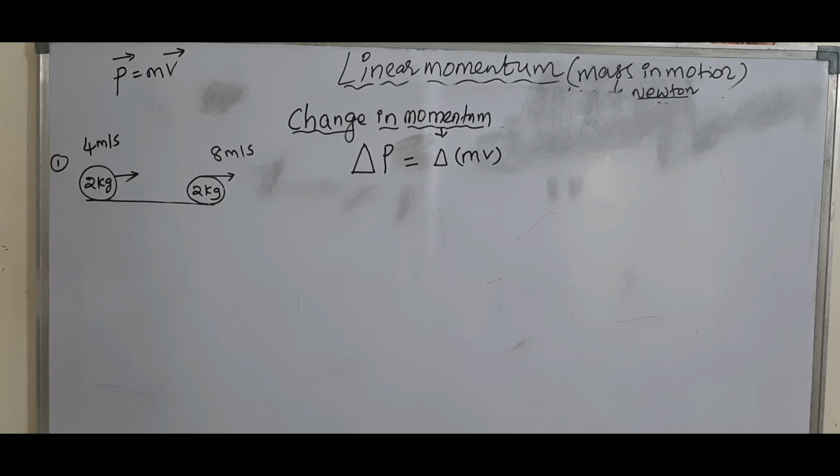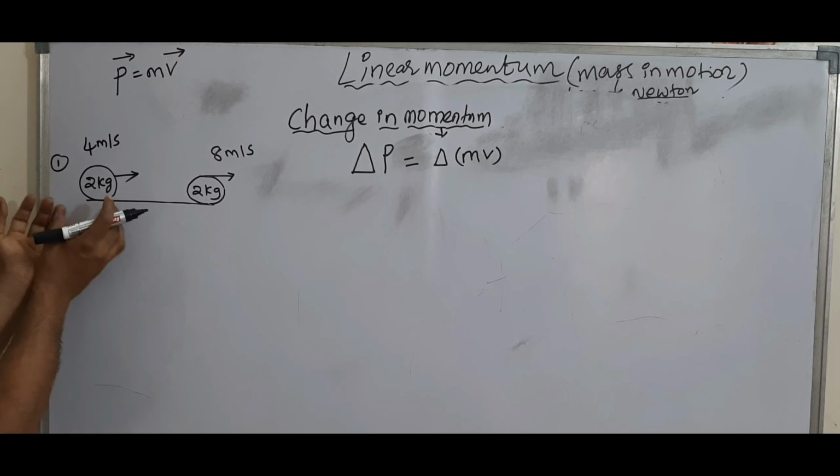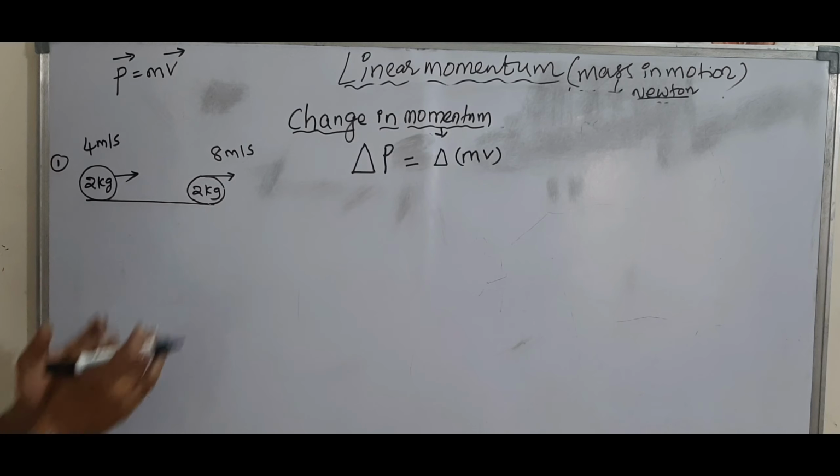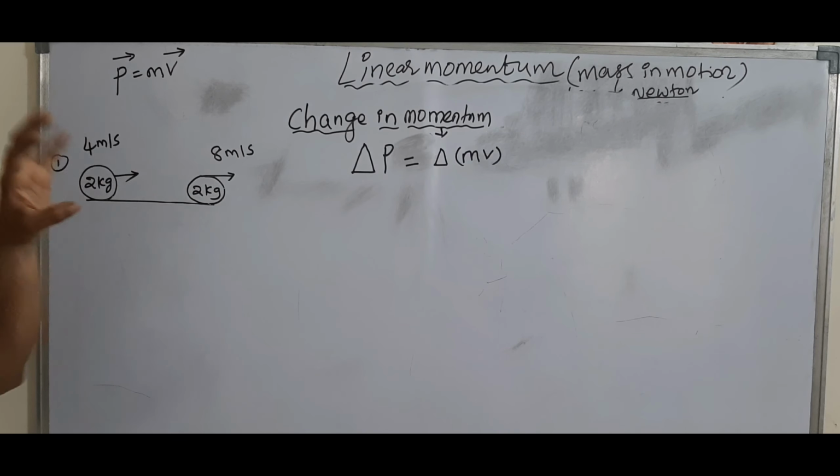So initially mass is 2 kg, velocity is 4 meter per second. The body has mass and it is in motion, so it has momentum. But is this momentum and that momentum the same? No. So momentum is changed.